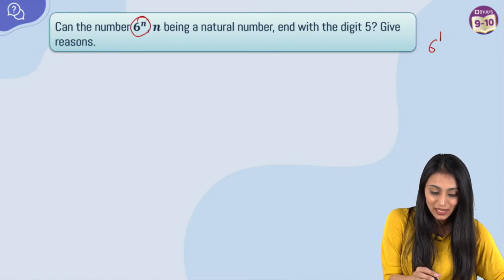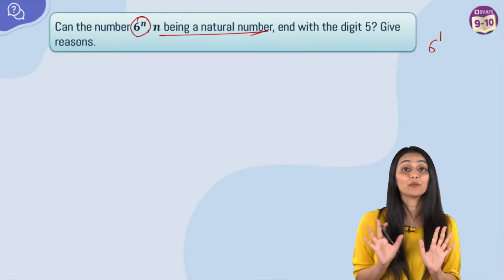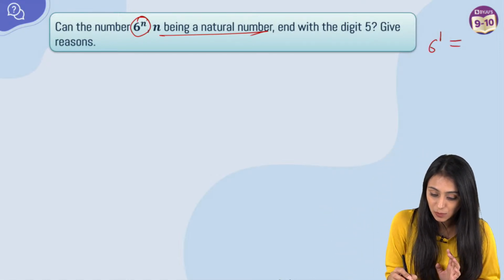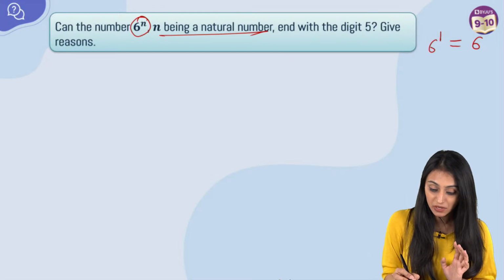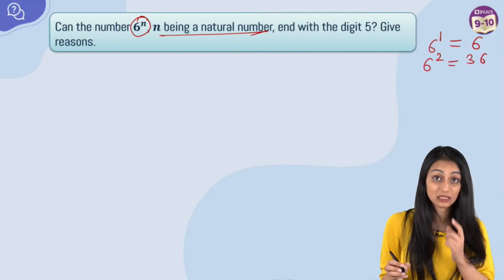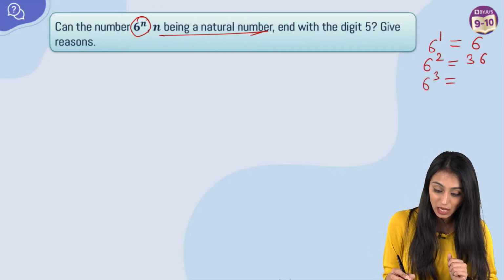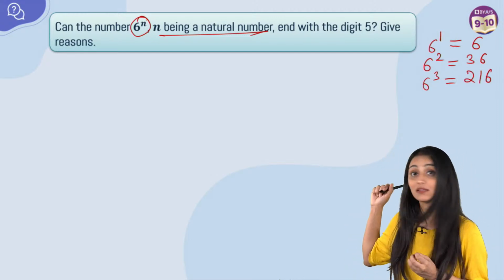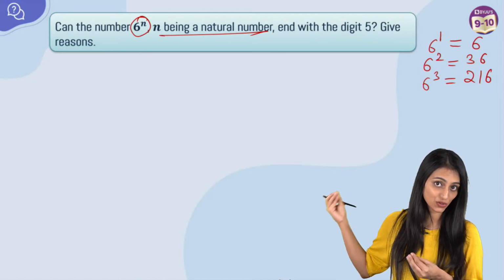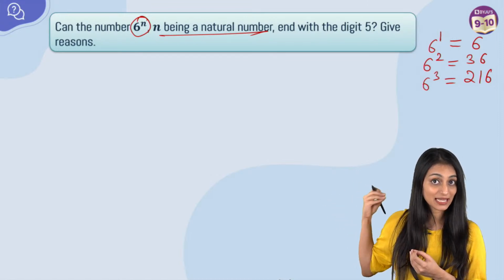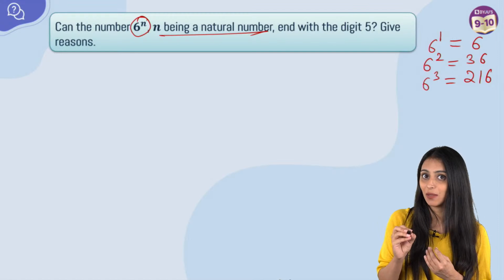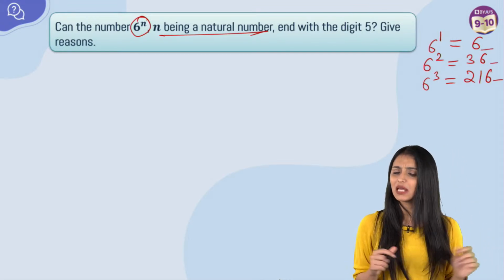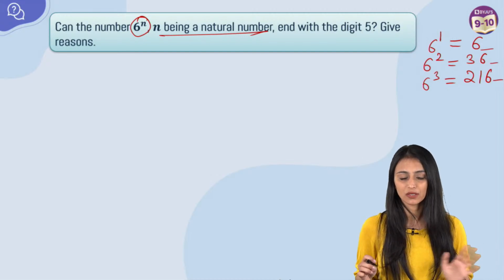It says 6 to the power n, n being a natural number. Natural numbers start from 1: 1, 2, 3, 4, 5, 6 and so on. If it is 6 to the power 1, the answer is 6. If it is 6 to the power 2, the answer is 36. If it is 6 to the power 3, the answer is 216. Whatever natural number I take as the exponent of 6, every time you will see that it ends with 6 only. The unit digit will be 6. It can never end with any other digit, never ever.